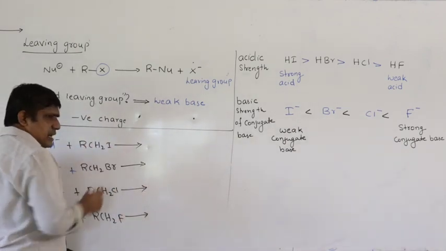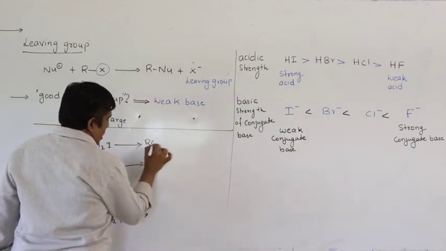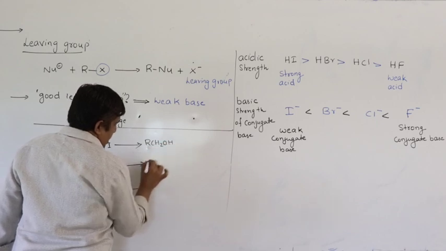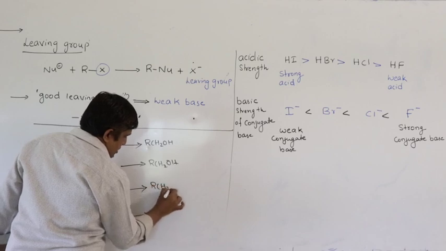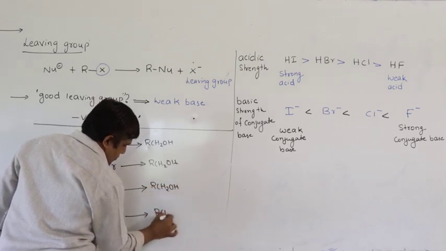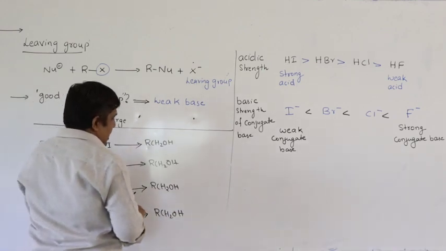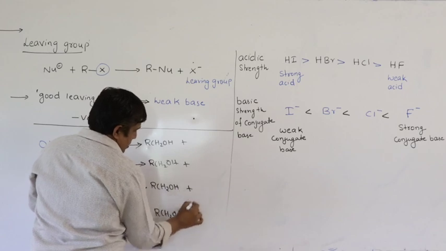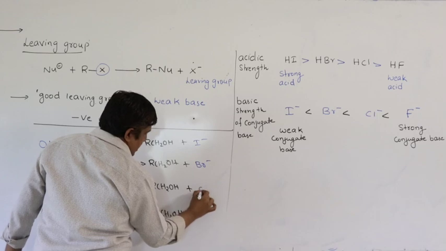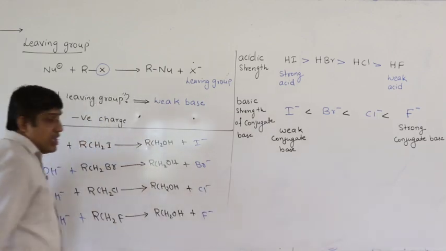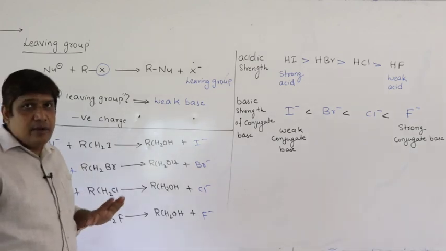So you will get the respective product, that is nothing but RCH2OH in each case. Now what is the leaving group? Here it is I minus, here Br minus, here Cl minus, here F minus. Do they have the same rate of reaction?